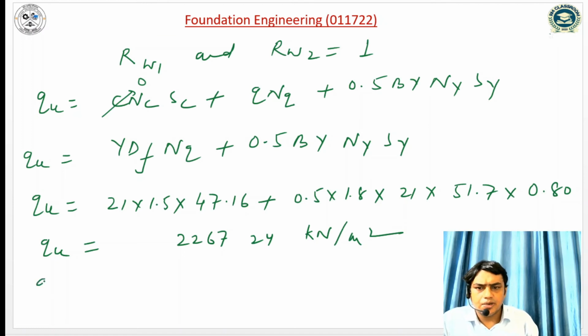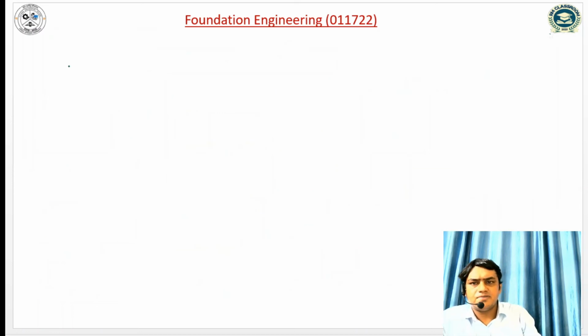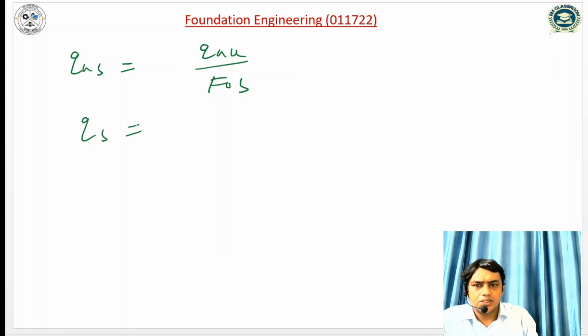So the net ultimate bearing capacity can be computed as 2267.24 minus gamma Df. So gamma is 21 into 1.5. Similarly, net safe bearing capacity is net ultimate by factor of safety. So the safe bearing capacity is net ultimate by factor of safety plus gamma Df.